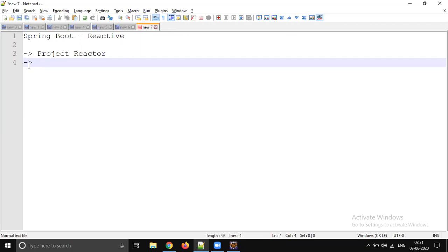To get framework support, we are going to use Spring Web. Make sure of the minimum JDK version required for this project. For this reactive programming learning, the minimum JDK version is JDK 8. Okay. So this is all we discussed yesterday, right?